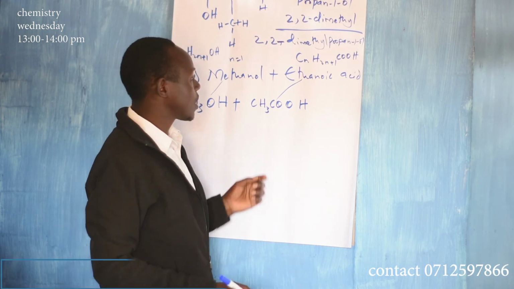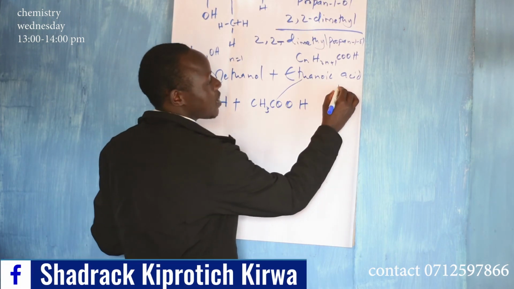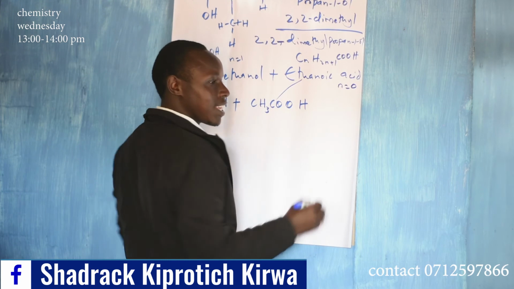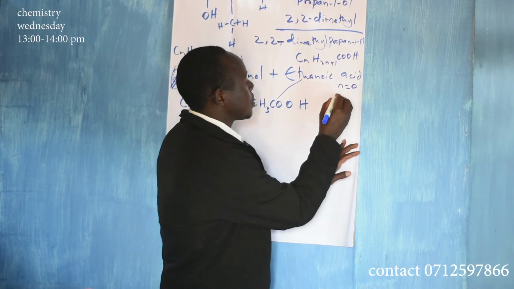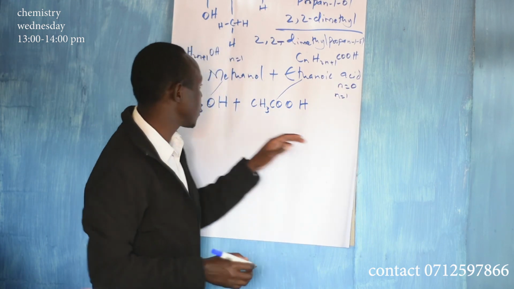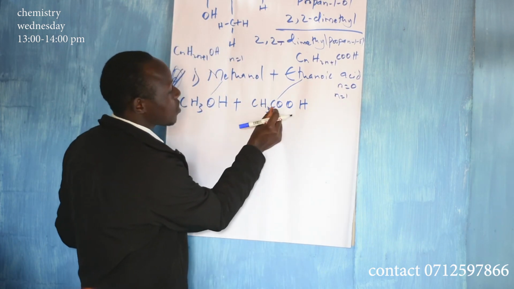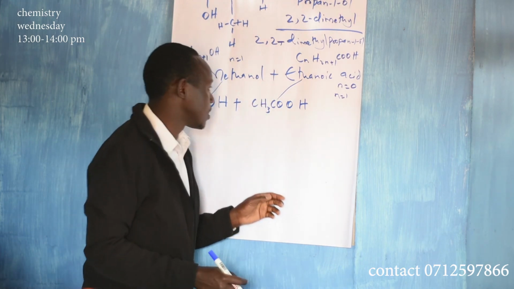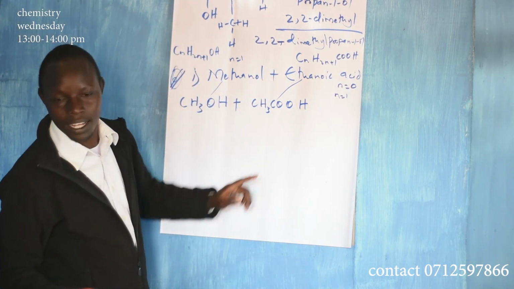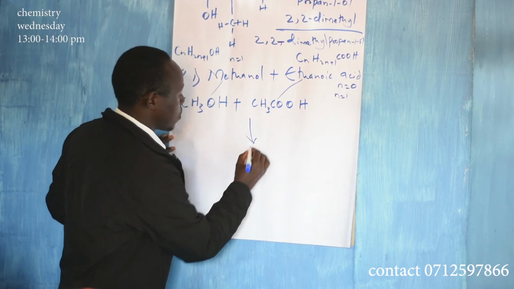When we do alkanoic acids, the first member is where N is equal to 0, that is methanoic acid. Ethanoic acid is where N is equal to 1, because this C here must be there. We shall discuss that. So methanol and ethanoic acid, when they react, you have the following.